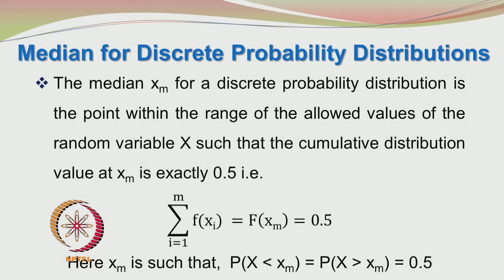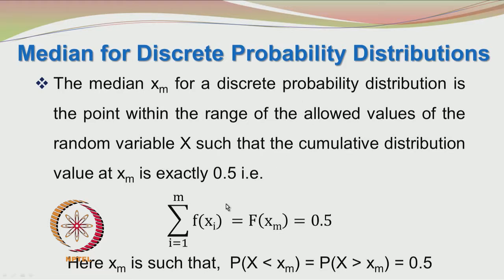The next topic in our discussion is median for discrete probability distributions. The median xm for a discrete probability distribution is the point within the range of the allowed values of the random variable x such that the cumulative distribution value at xm is exactly 0.5.